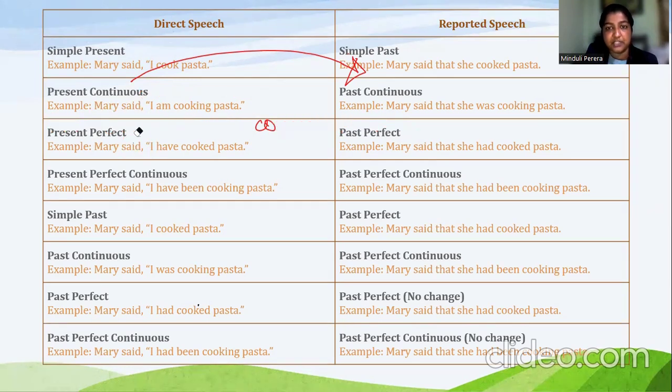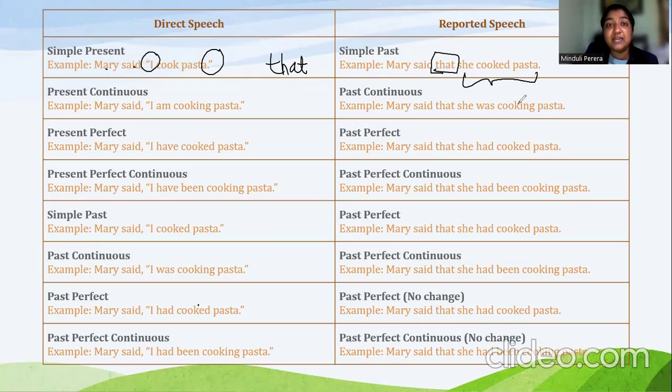Okay. So from the 3 changes that I said we have to learn today, we have completed 2 changes. First one is change of pronoun, and the second one is change of tense. Then we already have identified this. Instead of the inverted commas in the direct speech, we have to add the word that. So Mary said that and the tense.